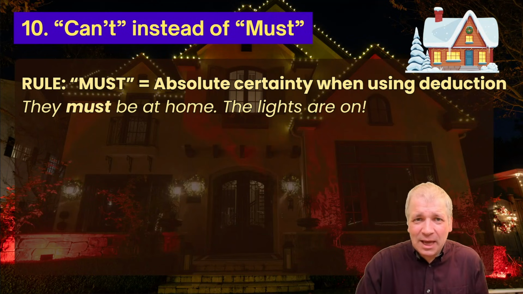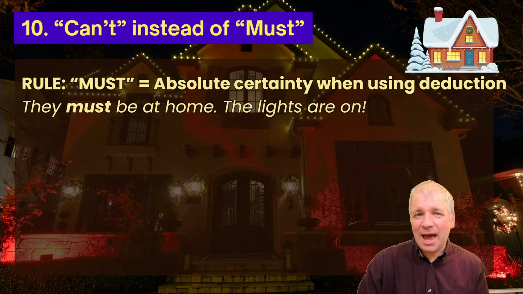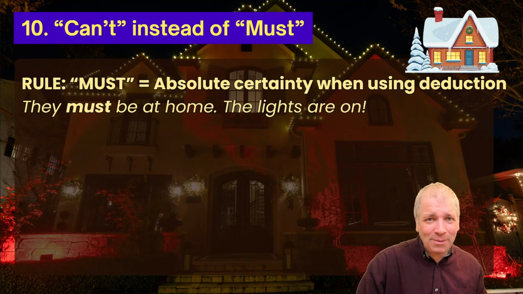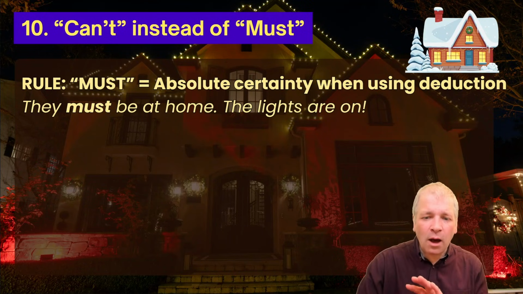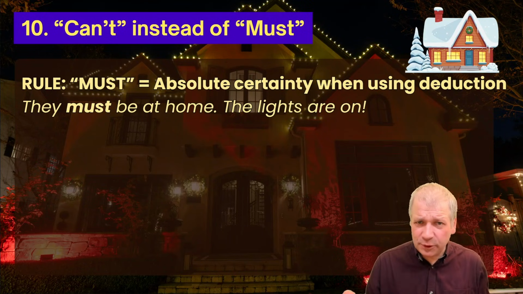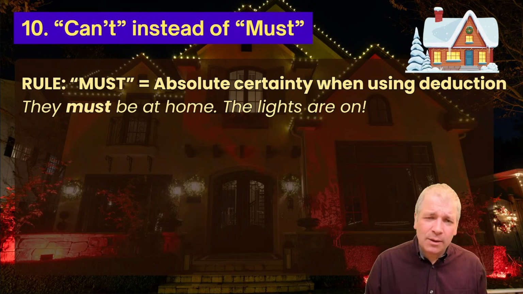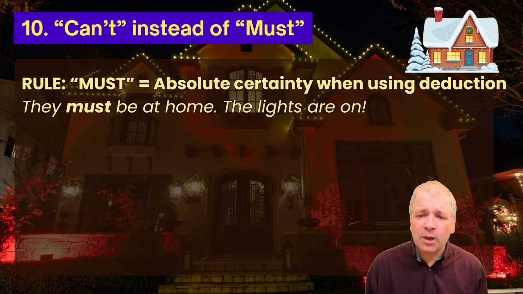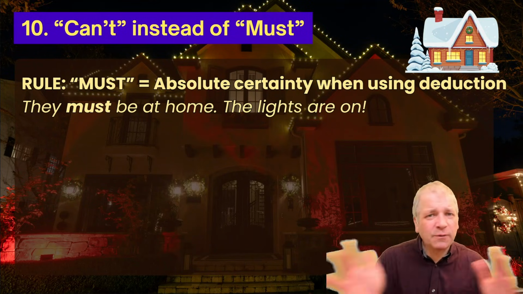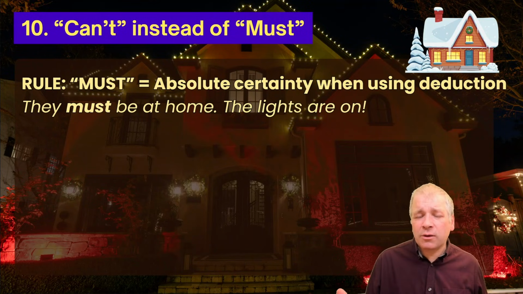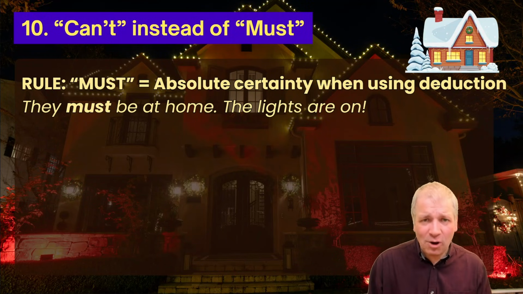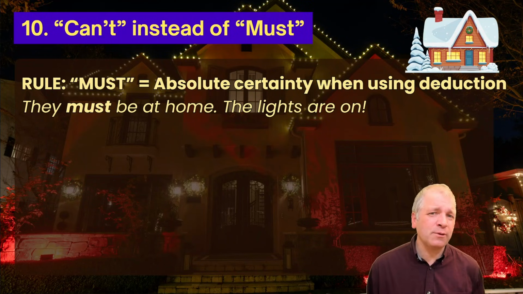If we're wondering if someone we know is in the house, when we see the lights, we'll probably say this. They must be at home. The lights are on. And this is the general use of must. Must can express absolute certainty when using deduction. It's one of the many uses of must. We're familiar with must being used for obligations or instructions or strong persuasion, but we also use must for deduction.